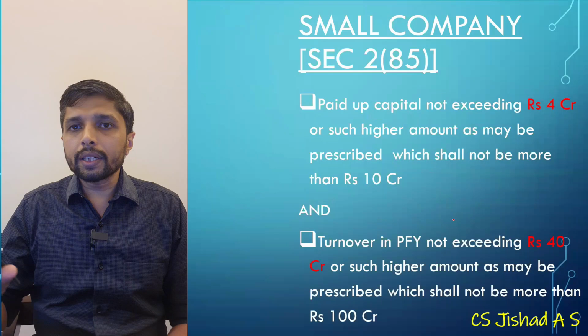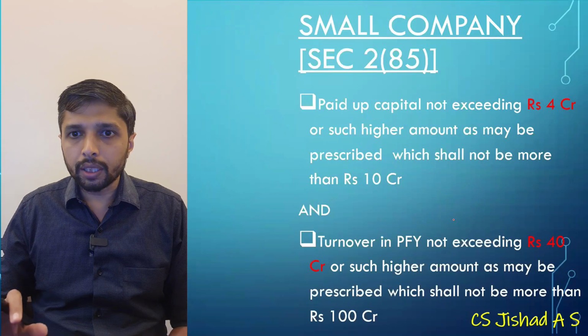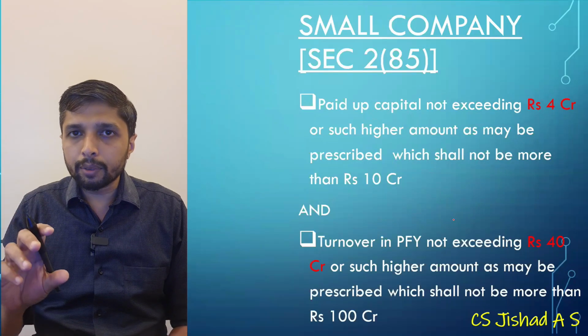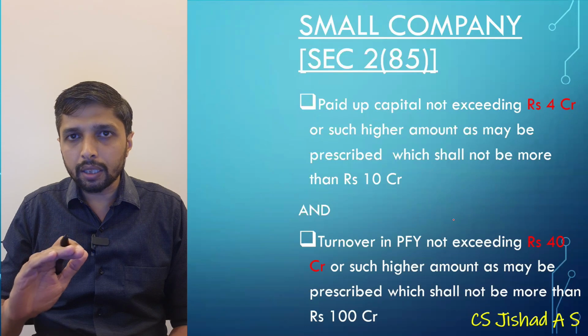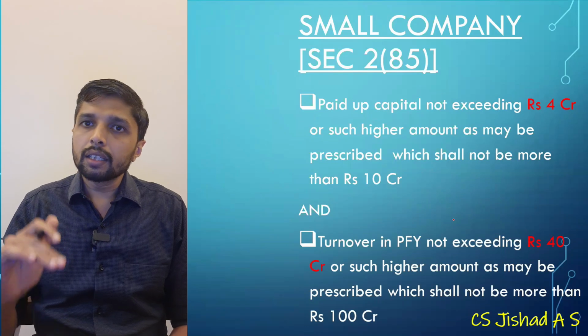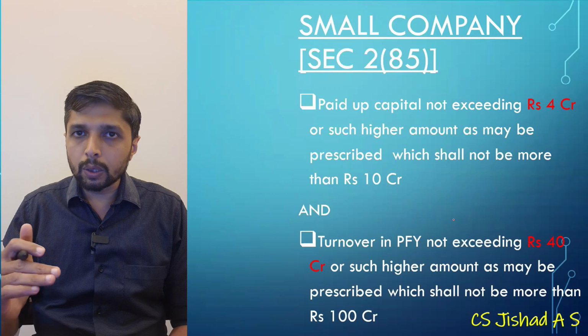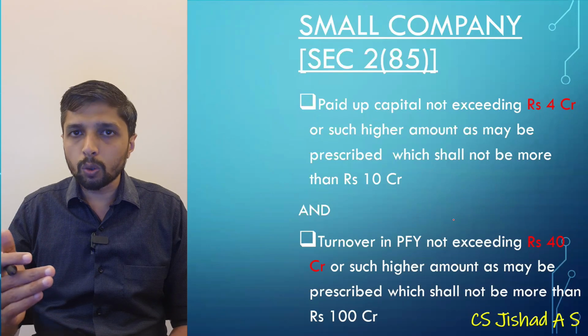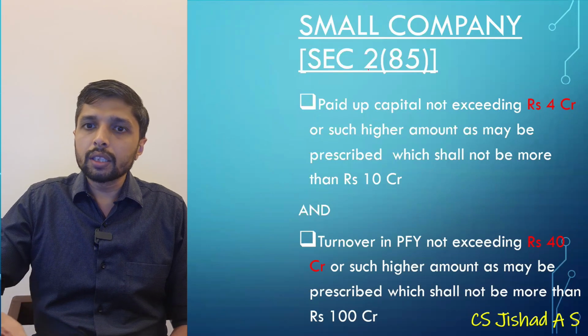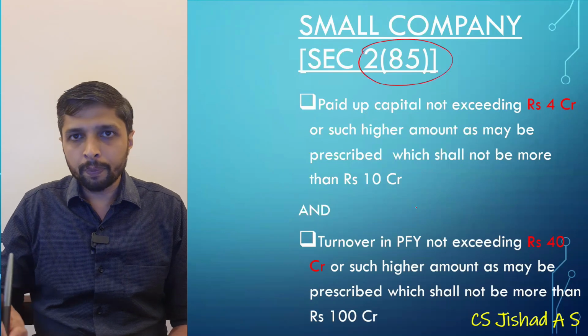With respect to the definition of small company, a private limited company whose paid up capital does not exceed 50 lakh and turnover does not exceed 2 crore is the definition given in section 2 clause 85.